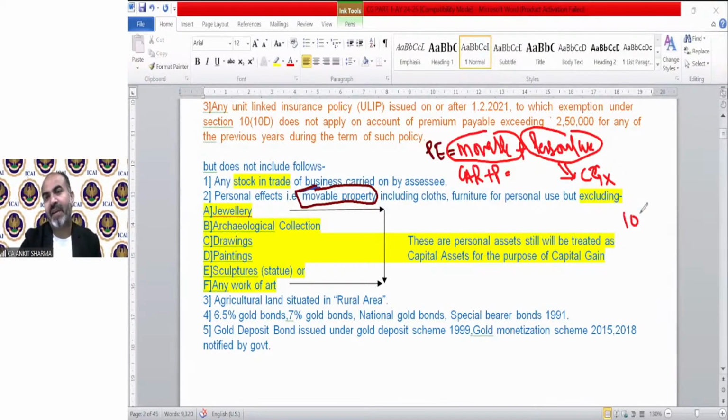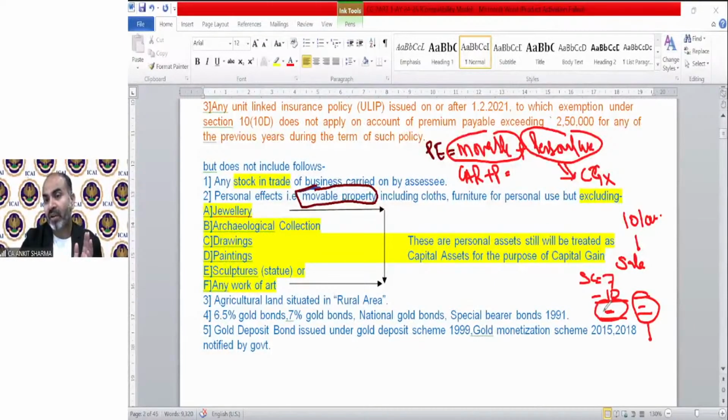Suppose I bought a car for 10 lakh rupees 2 years back for my personal purpose, and I'm selling it now. Will I get more than 10 lakh or less than 10 lakh? Obviously, I'm going to get less than 10 lakh rupees as consideration. That might be 7 lakh and cost was 10 lakh. So there will always be loss. If I sell my TV, furniture, air conditioner, which I am using at residence, there will always be loss. So income tax intentionally removed personal effects from the definition of capital asset, because income tax knows that there will always be loss in these cases.